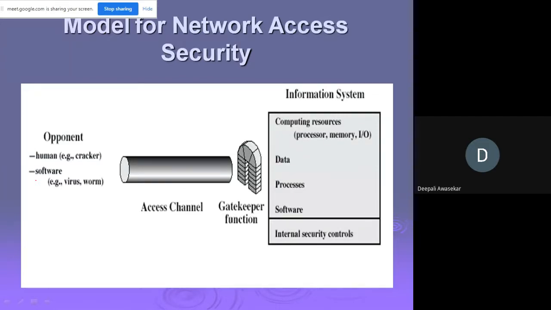And what do they want? They just want to break into your system and get access to your computer system. Or the intruder can be a disgruntled employee who wishes to do damage, or a criminal who seeks to exploit computer assets for financial gain, for example, obtaining credit card numbers or performing illegal money transfers. So there are different hackers, intruders, and criminal-minded people.